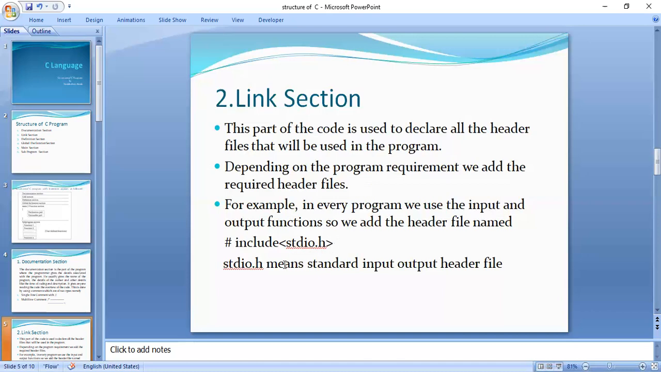stdio.h. What does it mean? It stands for standard input output header file. Okay? Yes, once again, I repeat, the link section.